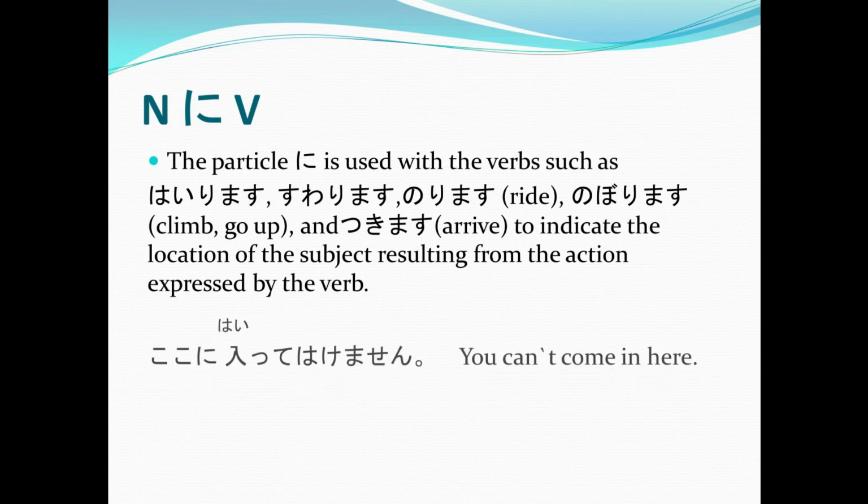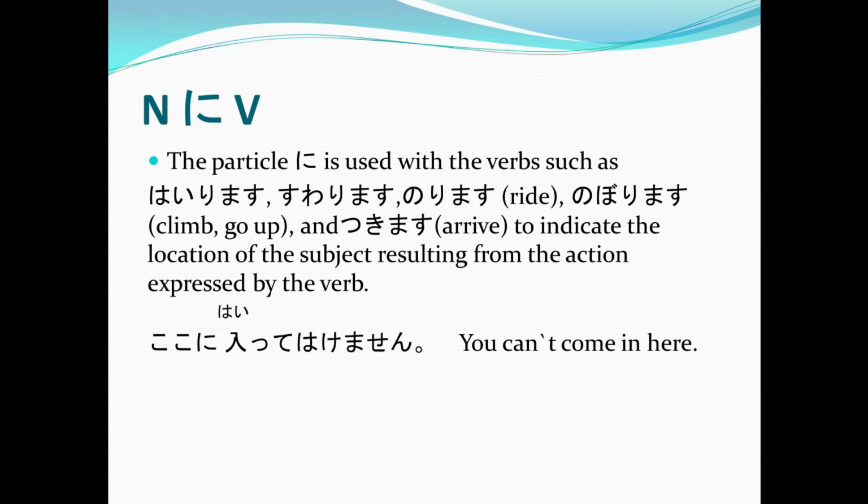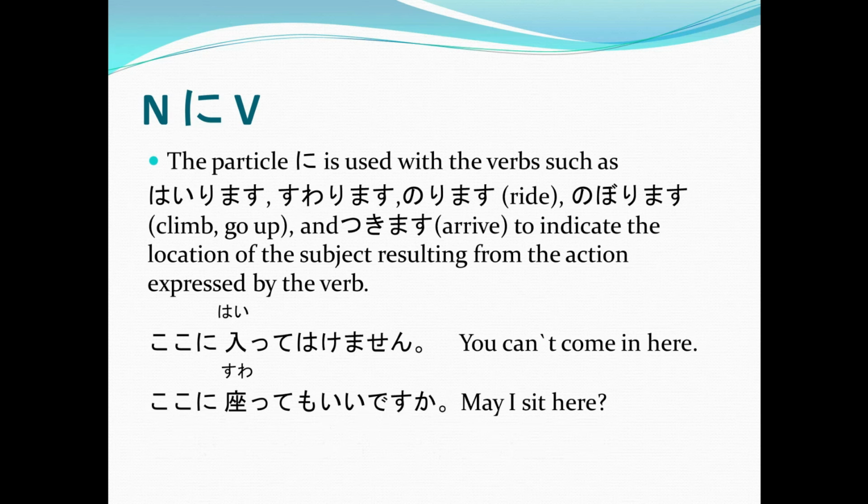Koko ni haitte wa ikemasen. You can't come in here. And then, koko ni suwatte mo ii desu ka? May I sit here? Alright? Remember, noun ni verb is special for the verbs hairimasu, suwarimasu, norimasu, noborimasu, and tsukimasu. Remember that. Now, Cedric, can you give me examples using noun, ni, and then verbs? Kissaten ni hairimasu. Or to enter a coffee shop.